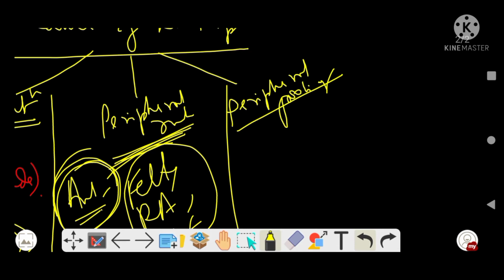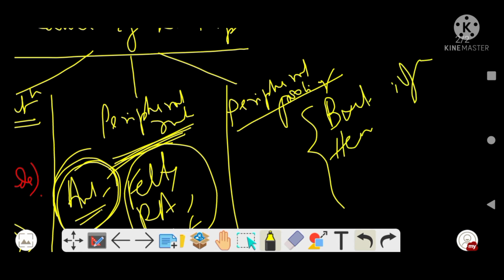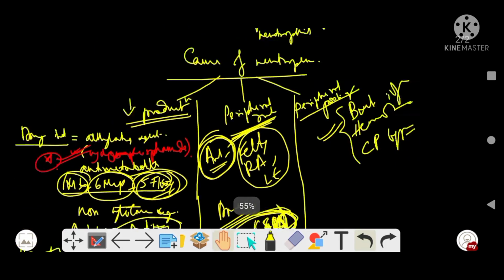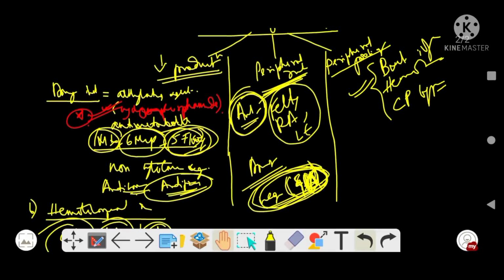Now, peripheral pooling of neutrophils. This is seen in three conditions only: bacterial infection, hemodialysis, and cardiopulmonary bypass. In these conditions you will see peripheral pooling. So in short, these are the causes of neutropenia.